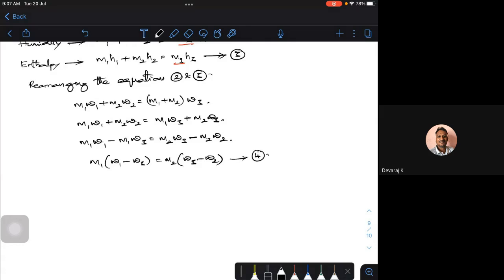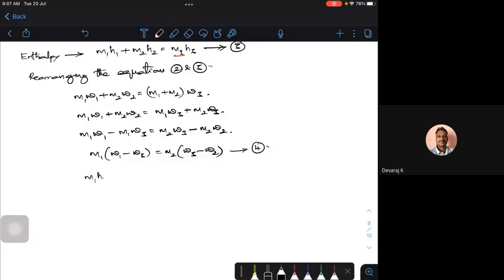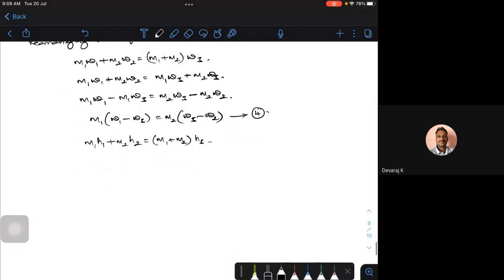Similarly, equation 3 can be written as M1 into H1 plus M2 into H2 is equal to M1 plus M2 into H3, or M1 into H1 plus M2 into H2 is equal to M1 into H3 plus M2 into H3.